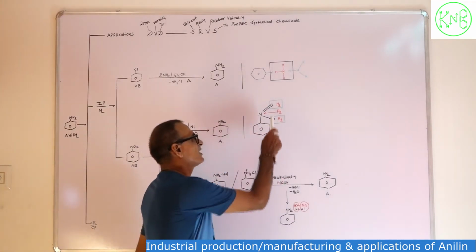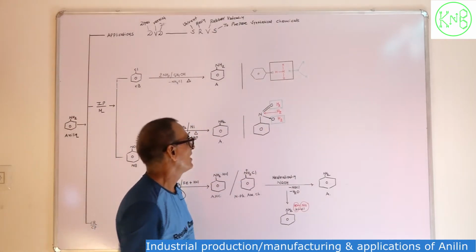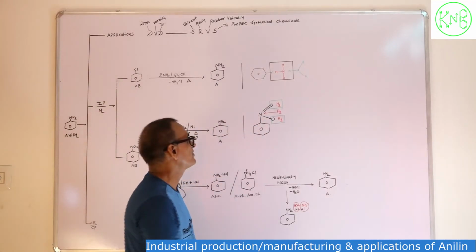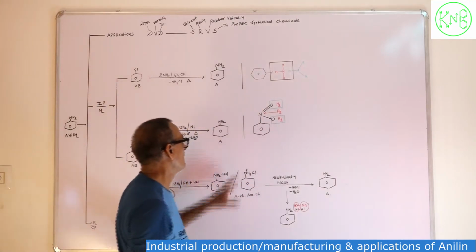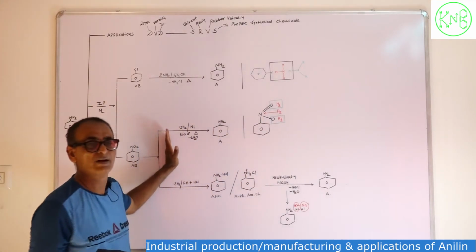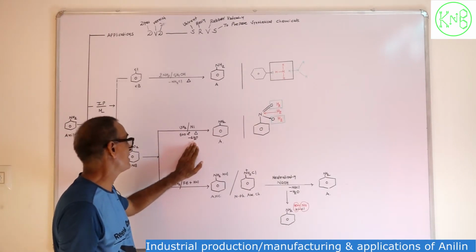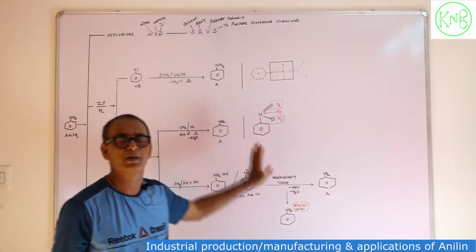This oxygen will require two hydrogens, the second oxygen will also require two hydrogens, and a fifth hydrogen will directly add to the nitrogen. During the reduction of nitrobenzene, two water molecules will be removed as a byproduct, and finally our main product will be aniline.